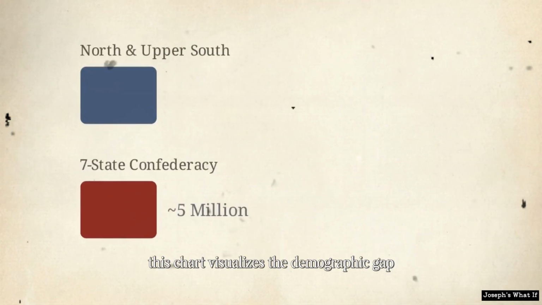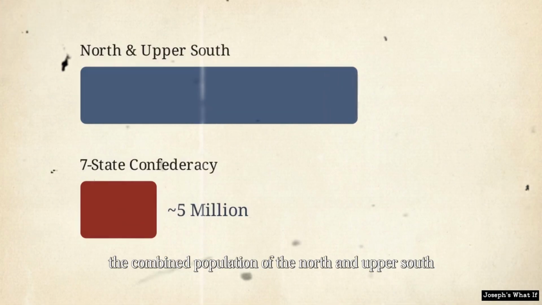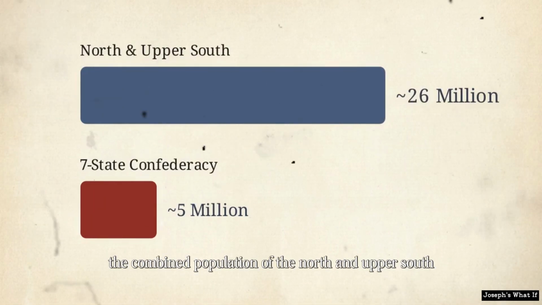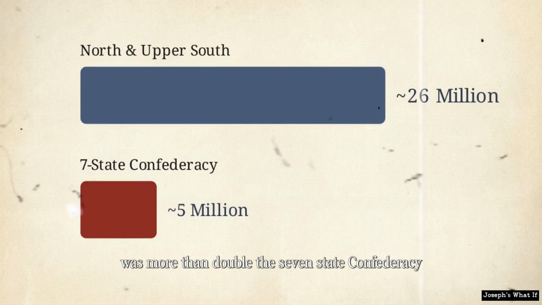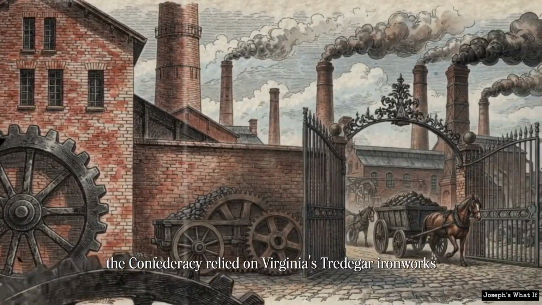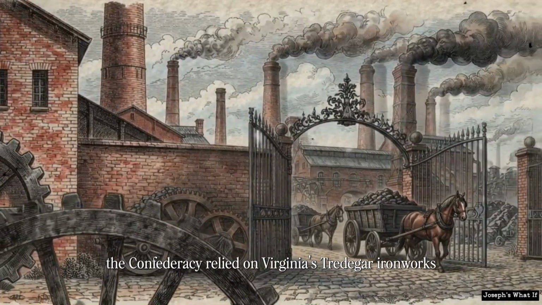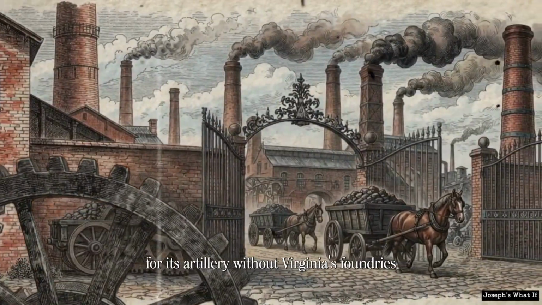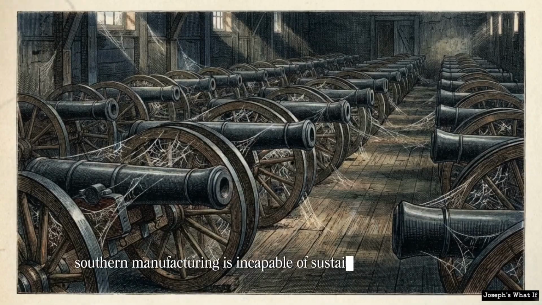This chart visualizes the demographic gap. The combined population of the North and Upper South was more than double the 7-state Confederacy. The industrial disparity is even more stark. The Confederacy relied on Virginia's Tredegar Iron Works for its artillery. Without Virginia's foundries, Southern manufacturing is incapable of sustaining a modern army.